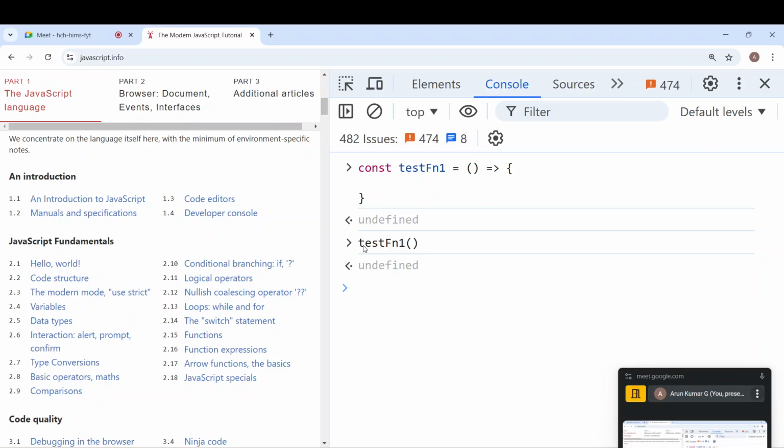Again, we can also use arrow functions for self-invoking functions. These are functions which can be executed immediately. They are also called self-invoking. You don't have to invoke them. You can use this syntax here also. But that's fine. So like this, we have got four ways to define functions in JavaScript.